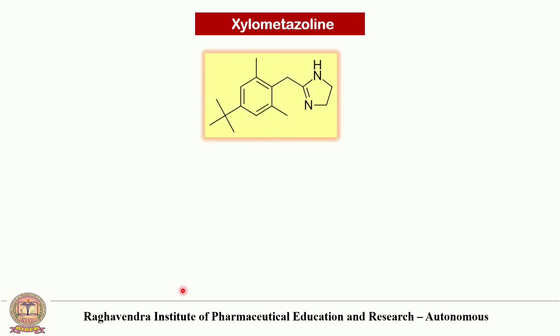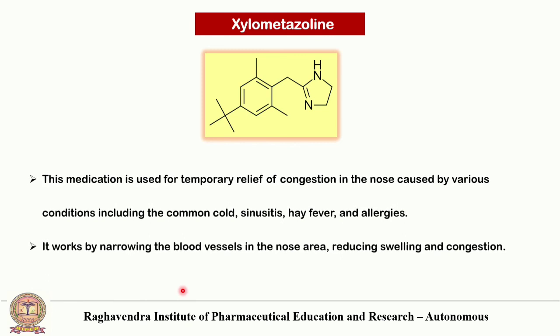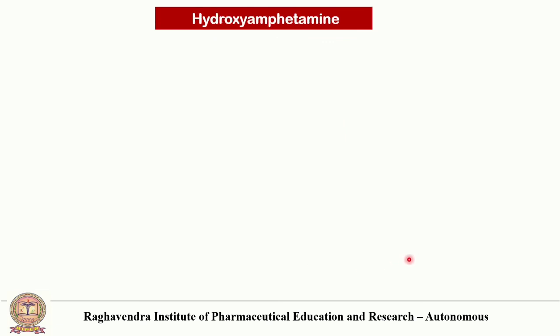Next one is xylometazoline. This is the structure of xylometazoline, and this medication is used for temporary relief of the congestion of the nose caused by various conditions including common cold, sinusitis, hay fever, and allergies. It works by narrowing the blood vessels in the nose area, reducing the swelling and congestion.